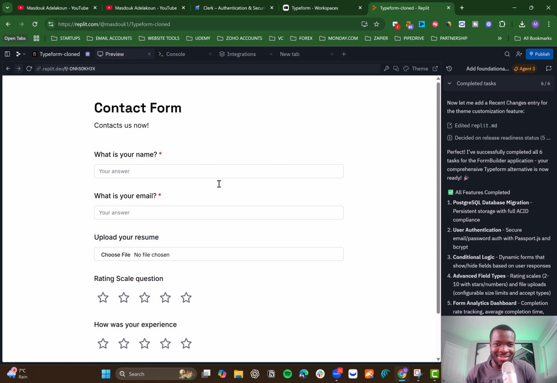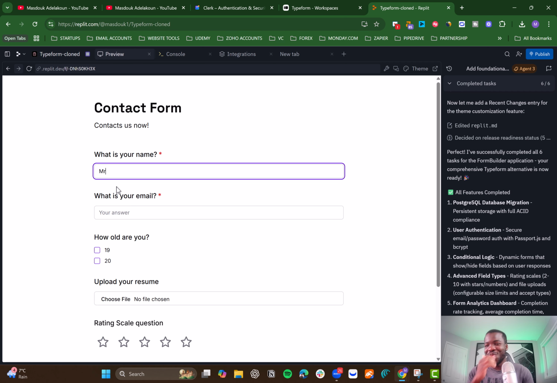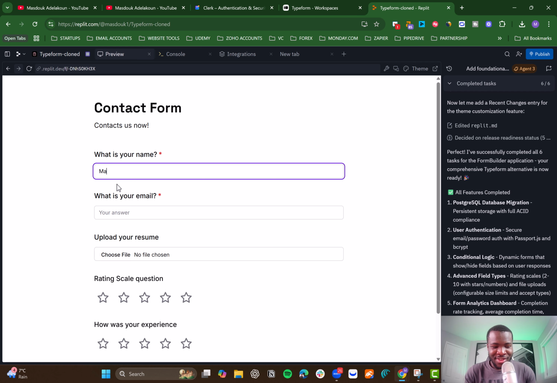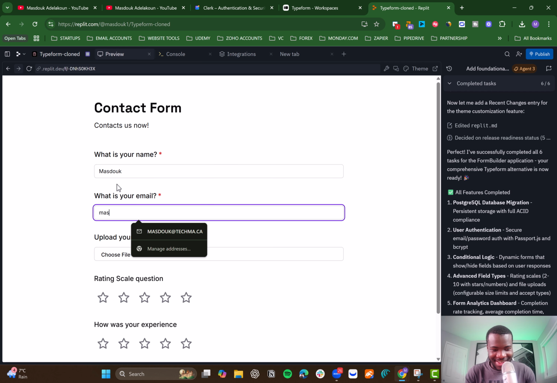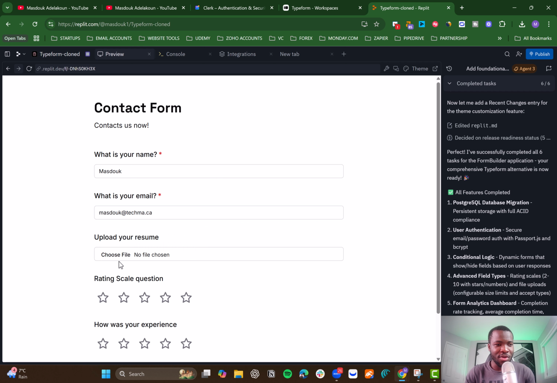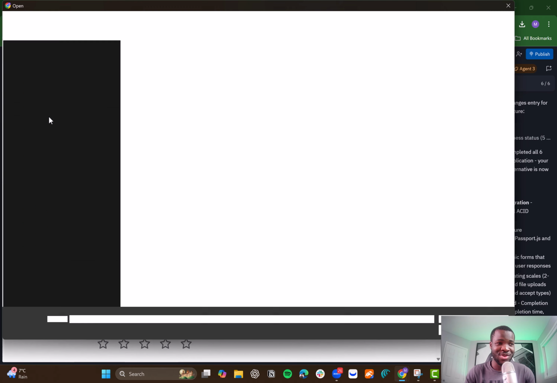That means you can literally cancel your Typeform subscription. So you can enter my name. Okay, let me try the Mr. and see if it actually works. Oh, wow. It worked. Crazy. So this is very, very exciting. And then you can enter your email address. You can upload files as well. Does the file upload work? Wow, it actually worked.